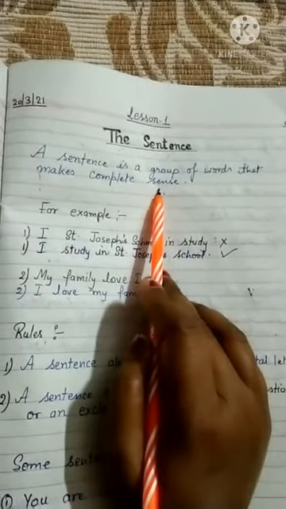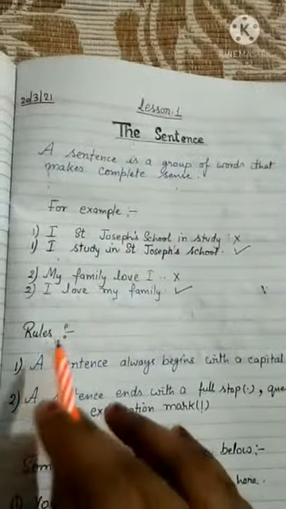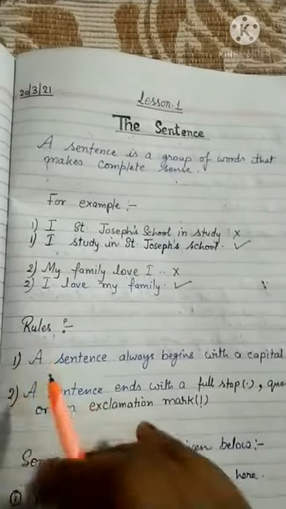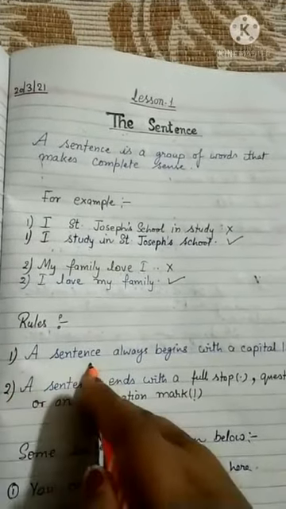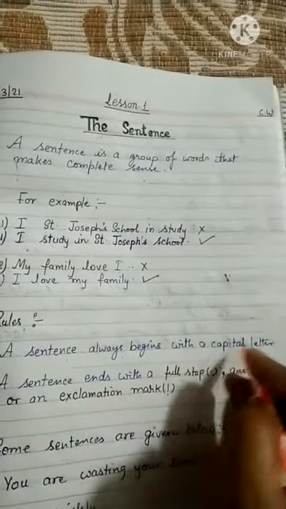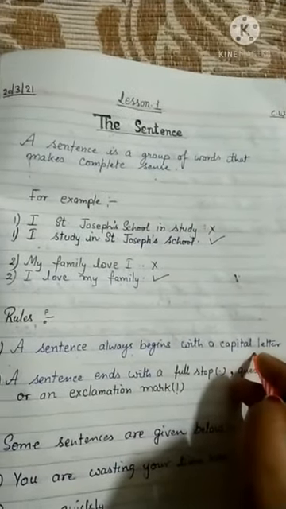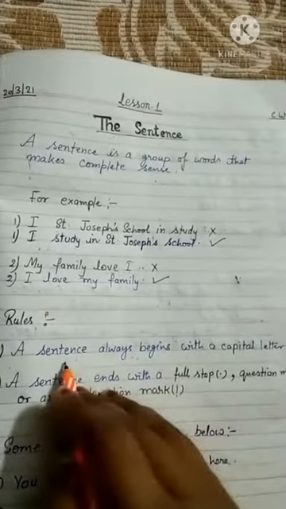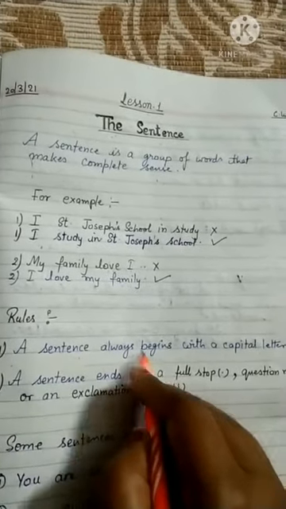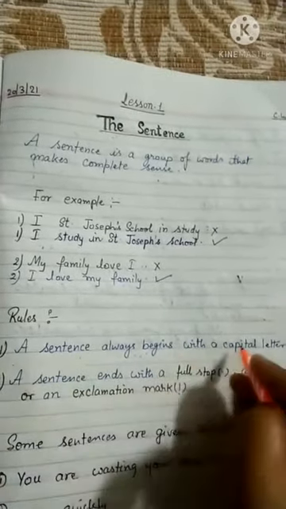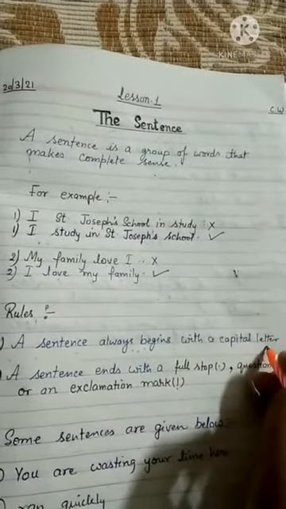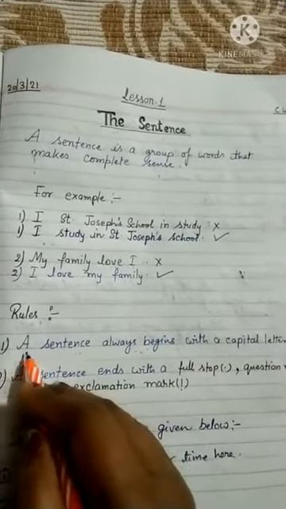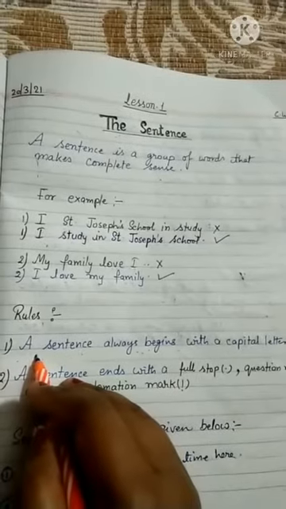Okay. So there are some rules when you see a sentence. The first one is that a sentence always begins with a capital letter. Remember it, when you write any sentence, it always begins with a capital letter, beta. Means the first word is written in capital.